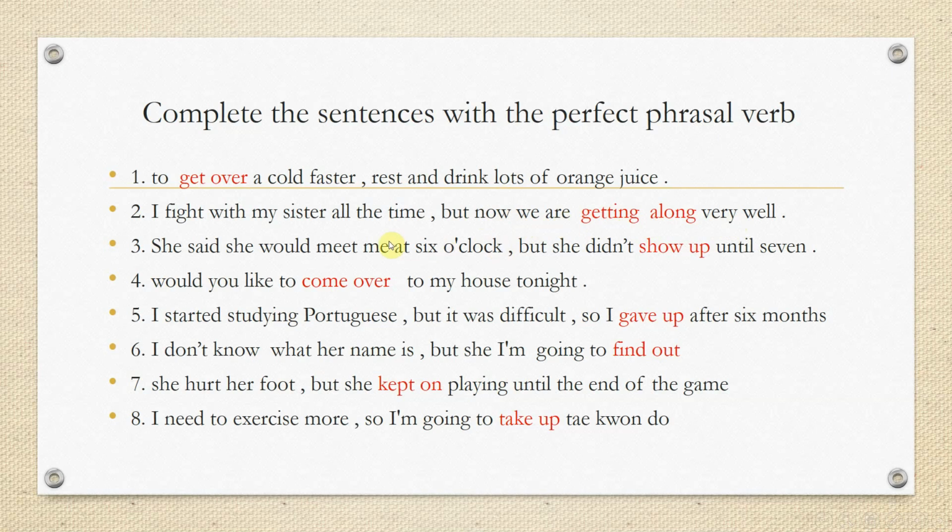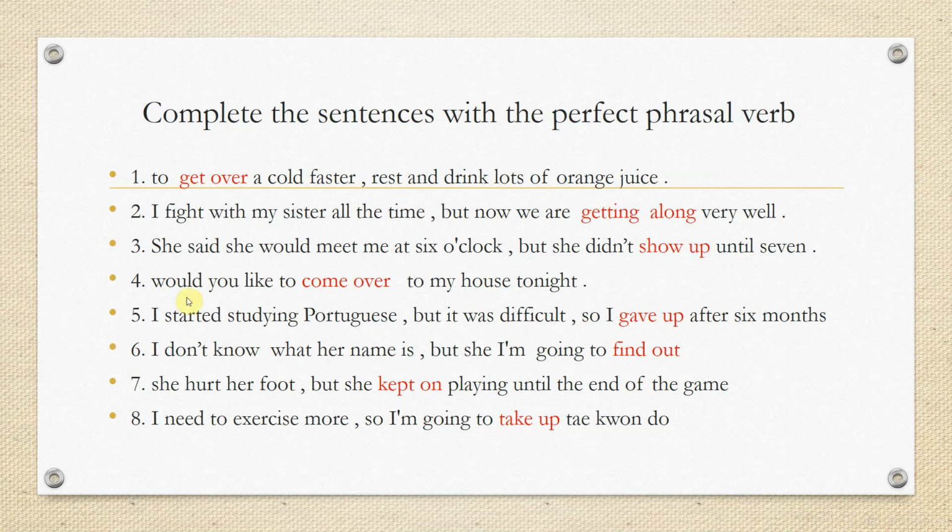Yes. In sentence number 3, she said she would meet me at 6 o'clock, but she didn't show up until 7. So in this sentence, we use show up as a phrasal verb, and show up means arrive, and usually it's at a late time. And this is the perfect phrasal verb for this sentence.